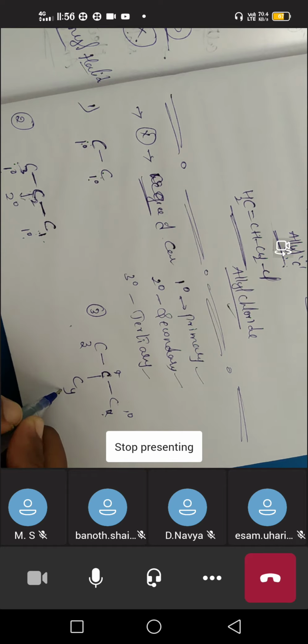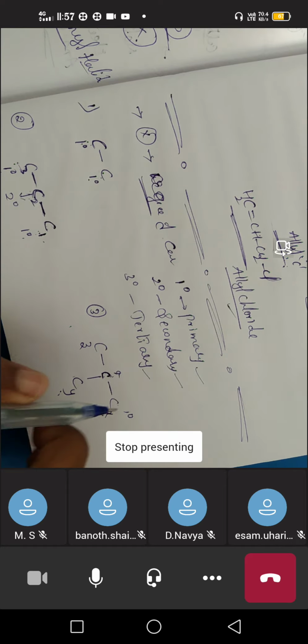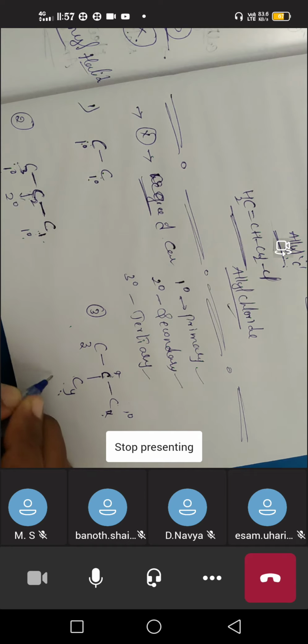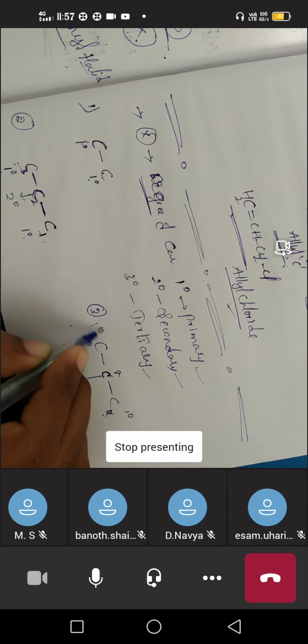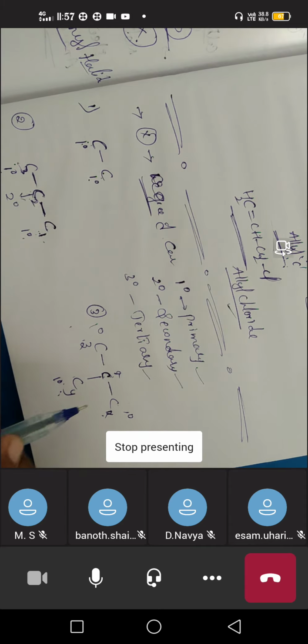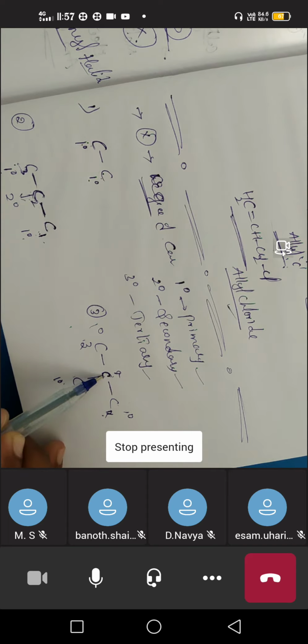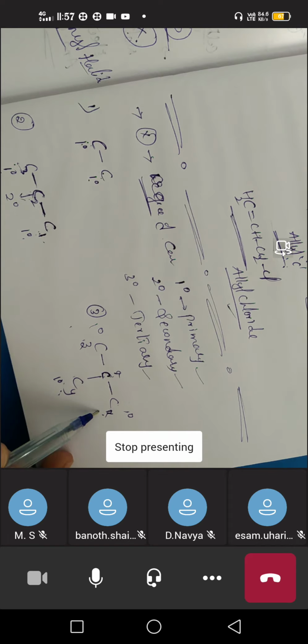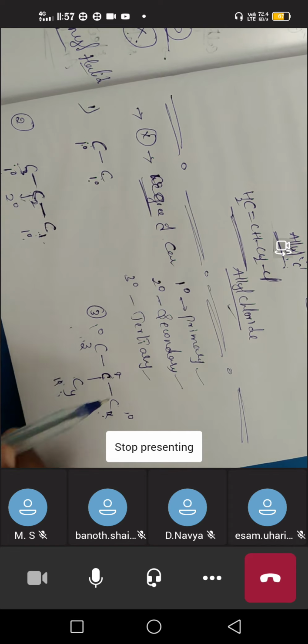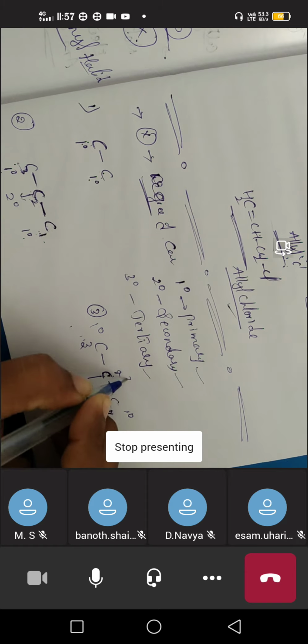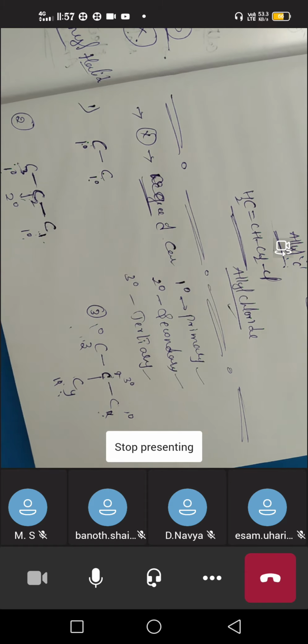In the case of Y also, it is directly connected with only one carbon, that is the A carbon. It is also primary. And the Z carbon is also directly connected with A, and there is no connection between X and Y. So it is also primary carbon. Here three carbons are primary. Then what about the middle carbon? The A carbon is directly connected with the X carbon, Y carbon, and Z carbon. So it has three connections. That's why the middle carbon is called tertiary.